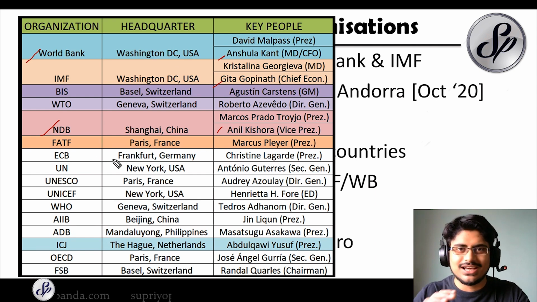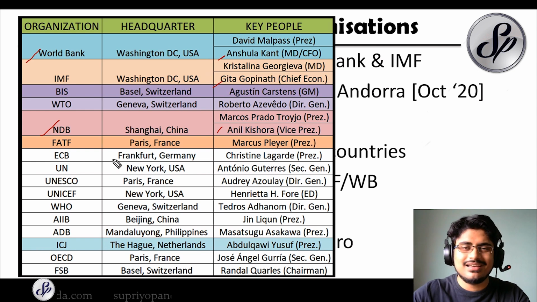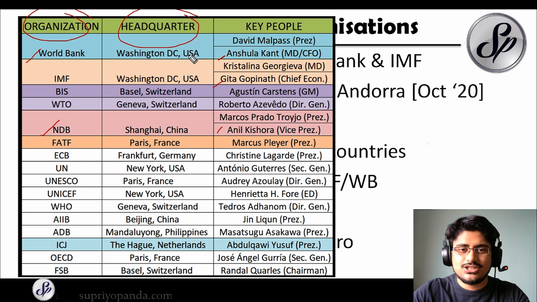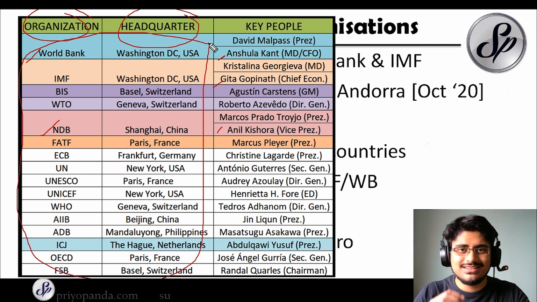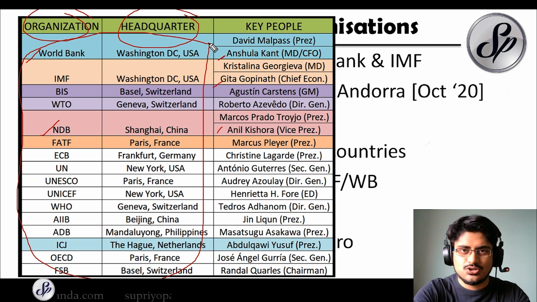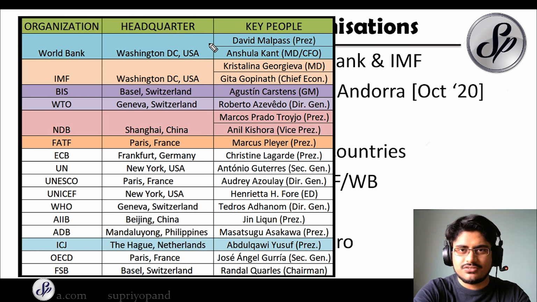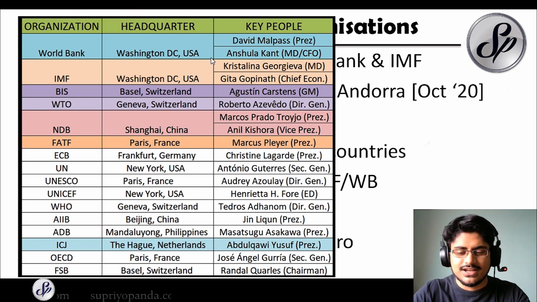If you are having a lot of difficulty remembering the key people, at least remember all the headquarters and the organization's names, because these two columns are the most important. So just ensure that you are remembering these things, because any exam can ask you these questions. So I'm not going into those. You can just make a note of them in your notebook, and you can revise all of these things.